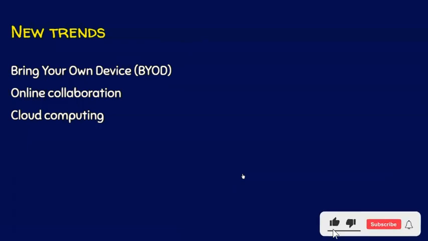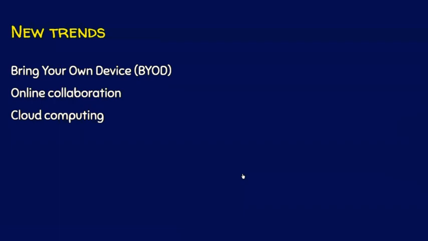Coming to online collaboration, once upon a time, if a meeting is scheduled, everyone has to assemble in the meeting spot. Now the trend has completely changed. They can participate from wherever they are and they can still do online collaboration with others with the help of computer network. Say for example, a meeting involves participants in New Delhi, Chennai, America, Australia, but still no one has to be in a specific location. They can be wherever they are, but still they can do online collaboration.